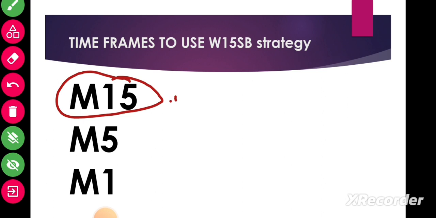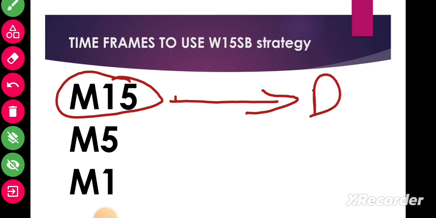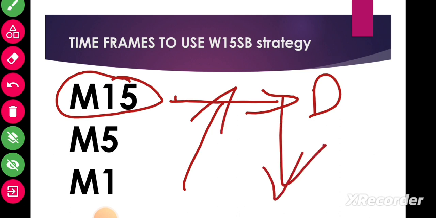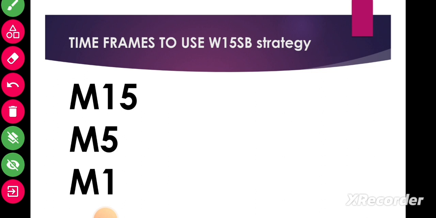Minute 15 is going to help us make the analysis, and we find the direction using only minute 15. We open the chart directly on minute 15 to identify whether the market is going up or going down. It should be trending. This strategy does not work on consolidation. If you find the market making equal lows and equal highs, don't trade. Just leave the chart or open another pair. So minute 15 is going to be our direction.